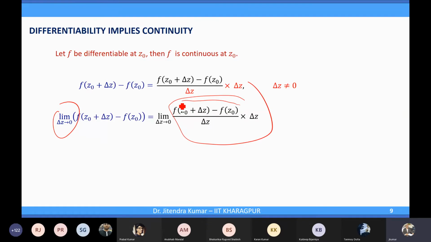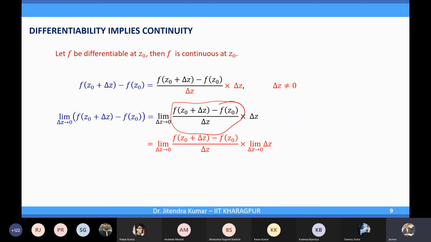And remember now that we want to show that differentiability implies continuity, right? So if the function is differentiable, this limit will exist. So this limit will exist, and then you have the limit as delta z approaches 0, and this exists. So that means f prime(z naught) into 0, that is 0.